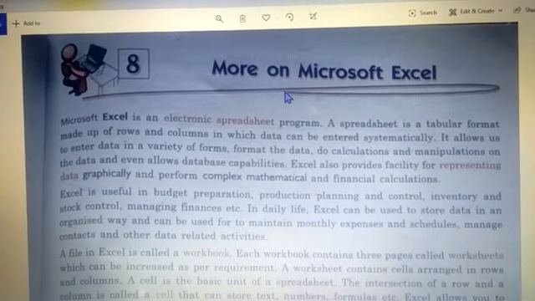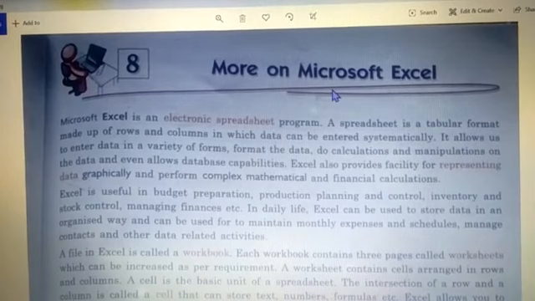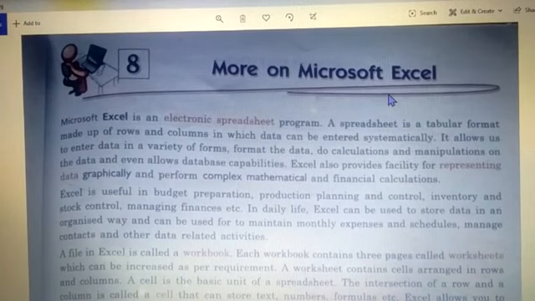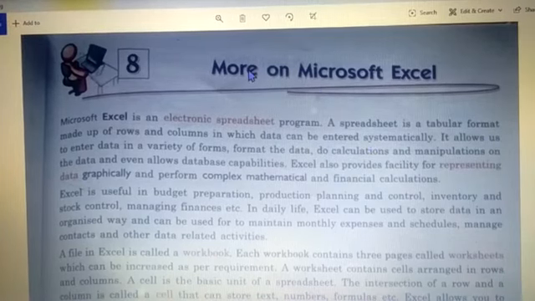Children, from today onwards, we'll start a new chapter, that is chapter 8, more on Microsoft Excel. Before starting it, children, I hope you performed well in your exams. Let's hope for the good result. Fine. Now, from today onwards, please be more careful, be more attentive so that you learn new things. Fine. Now, let's get started with this chapter, children.